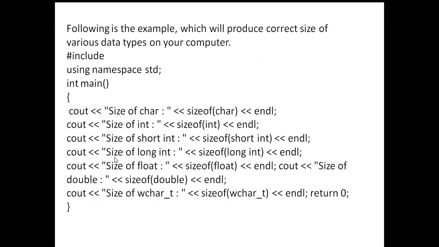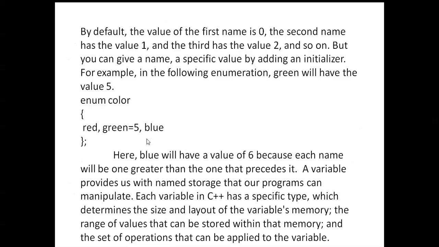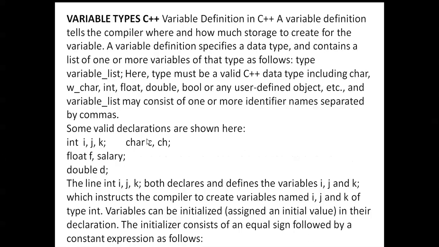A variable is nothing but something that stores or holds a value. This is the declaration of a variable.